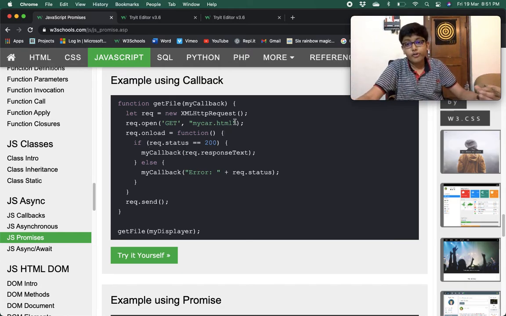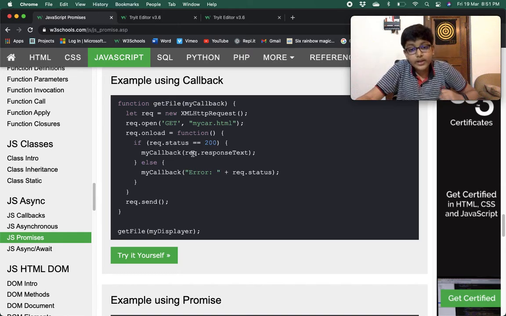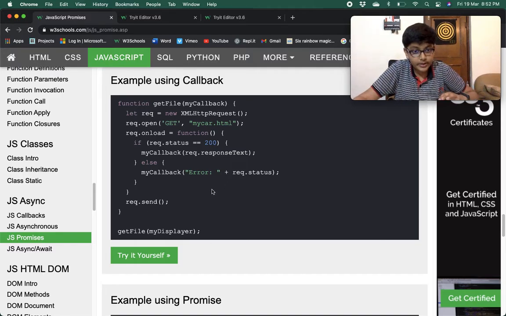If the status is 200, which means it is successful, then we will call my callback function, and in that we will pass request.responseText. Whatever response text we receive, we pass to the my callback function. Else, we pass error plus request status.